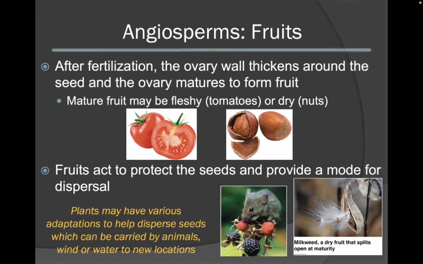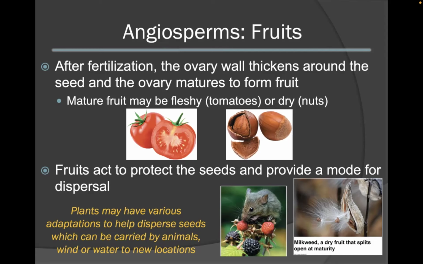Fruits act to protect the seeds and also to provide a mode for dispersal. As mammals and other herbivores eat this fruit, they will then pass the seeds within their digestive tract, which usually will then get passed out in the feces. Plants can also have different types of adaptations to help disperse their seeds. These can help the seeds be carried by animals, wind, or water to new locations.